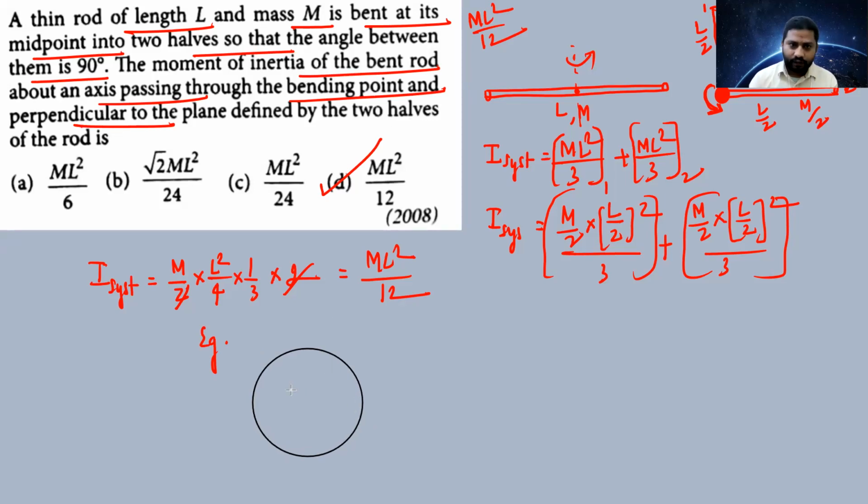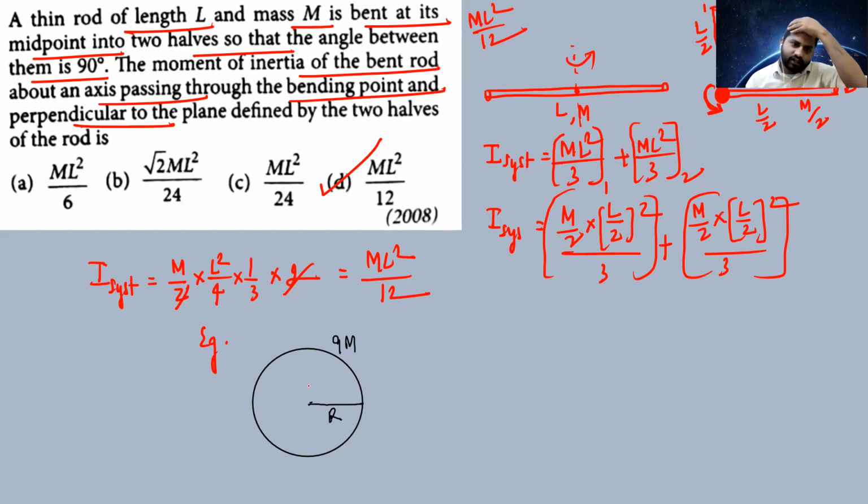The radius of the disk is r and the mass of the disk is 9m. You know the moment of inertia of this, right?